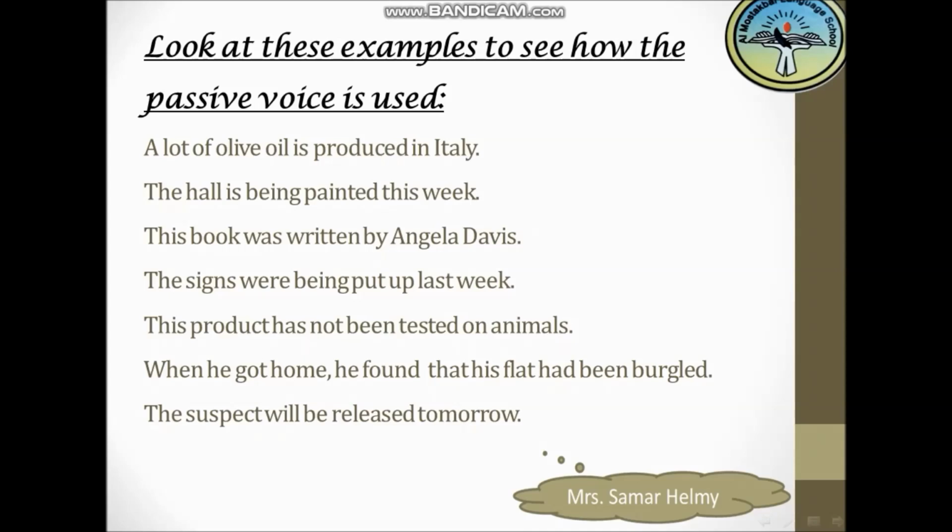The suspect will be released tomorrow. So the focus here is on the suspect, not on who released them, the authority who released the suspect. Okay, so here we can tell that the passive voice is used to emphasize a part of a sentence which is not emphasized in the active one. Let's see how we can make a passive voice out of an active one.